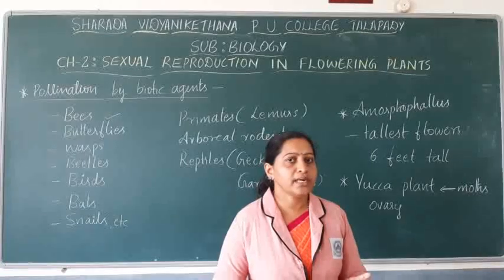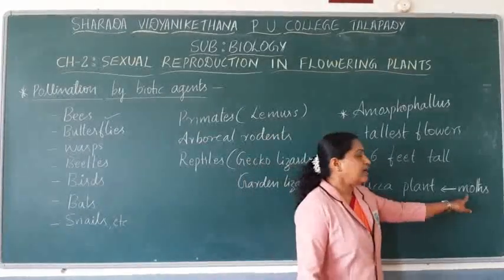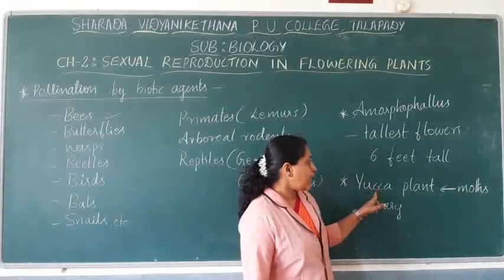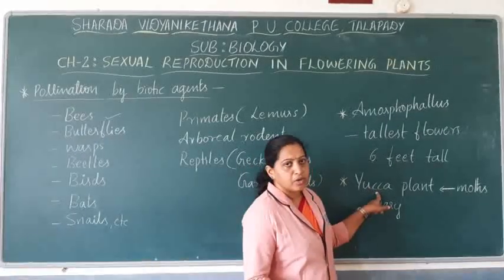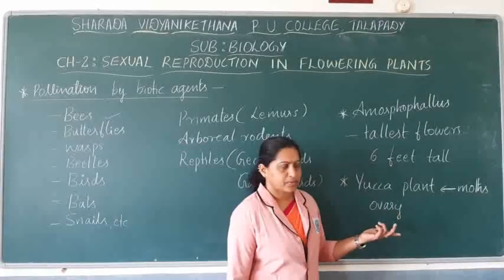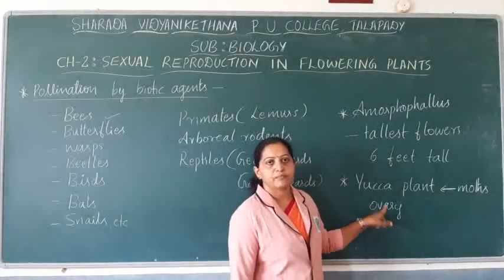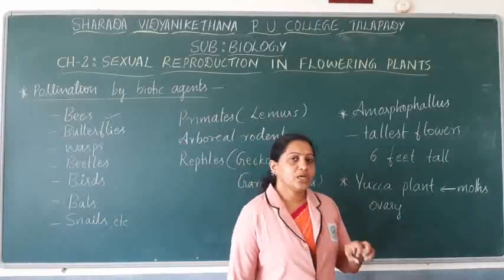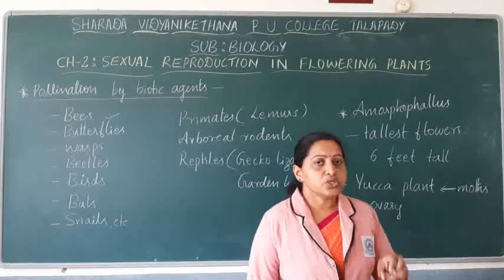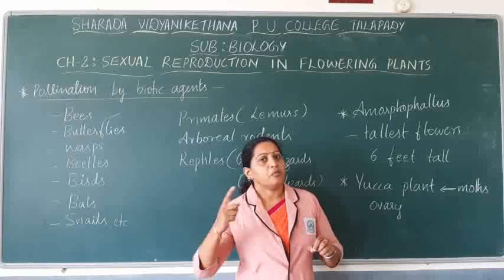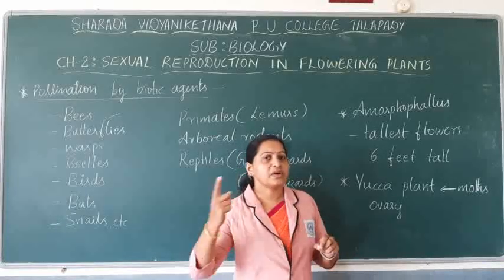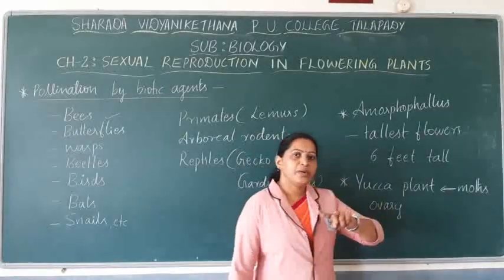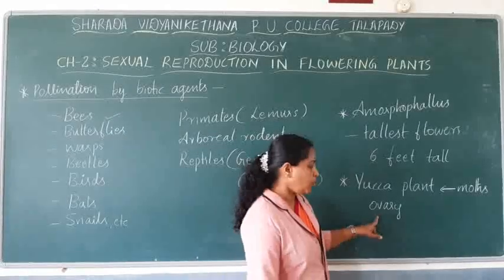How do they not complete their life cycle without each other? The moth is dependent on the yucca flower for laying the eggs because it is a safe place, whereas the yucca plant is benefited because moths help in pollination, right? The eggs of the moths will remain inside the ovary, and inside the ovary there will be ovules. When the flowers develop into fruits, the ovules will transform into seeds. When ovules transform into seeds, the eggs will develop into larvae and the larvae will come out of the ovary.